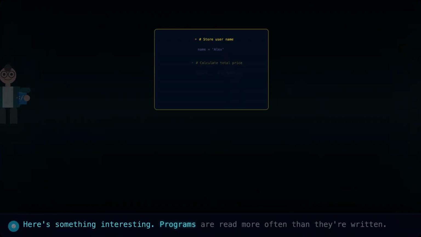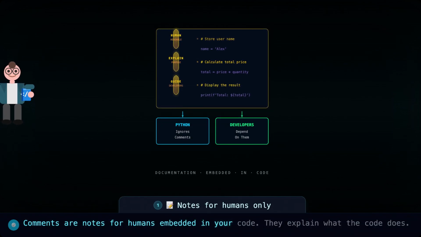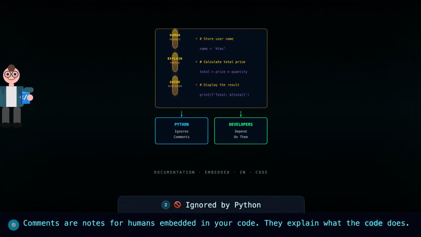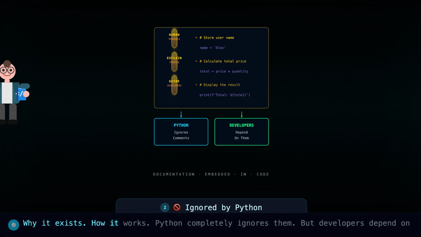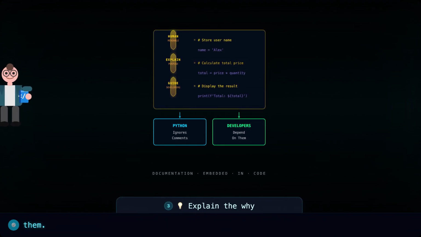Here's something interesting. Programs are read more often than they're written. Comments are notes for humans embedded in your code. They explain what the code does, why it exists, how it works. Python completely ignores them, but developers depend on them.